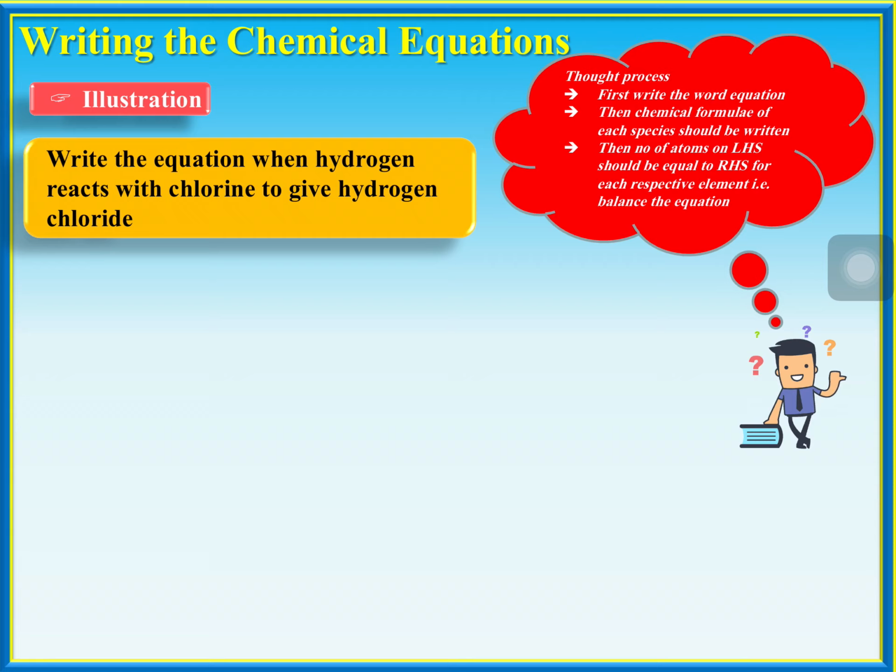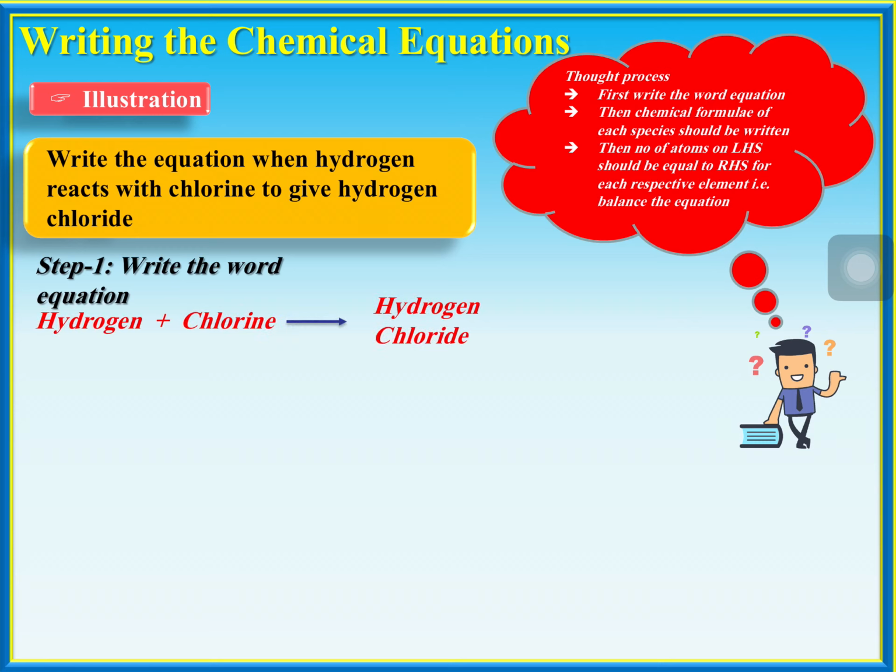So what is the thought process? See, this guy is telling you the thought process. First, write the word equation. In the second step, write the chemical formula of each species. And the third step, the number of atoms on the left hand side should be equal to the number of atoms on the right hand side. That's called a balanced equation. Each atom, meaning each element, should be the same on the left hand side and the right hand side. Let's look at it, write the word equation.